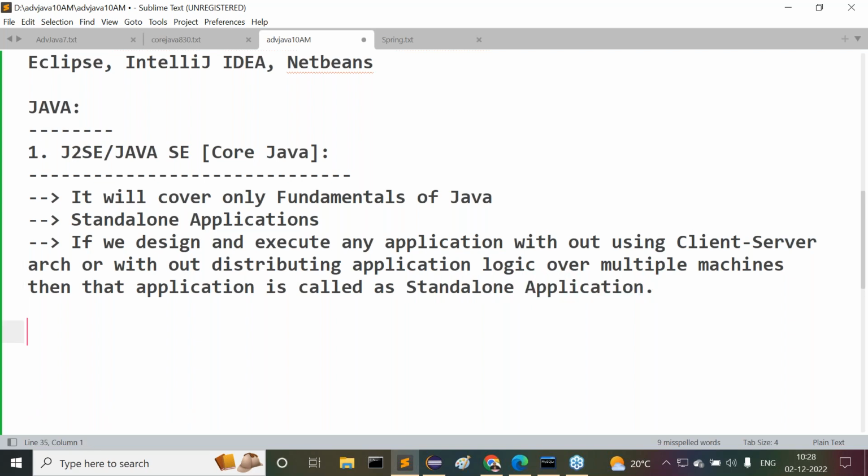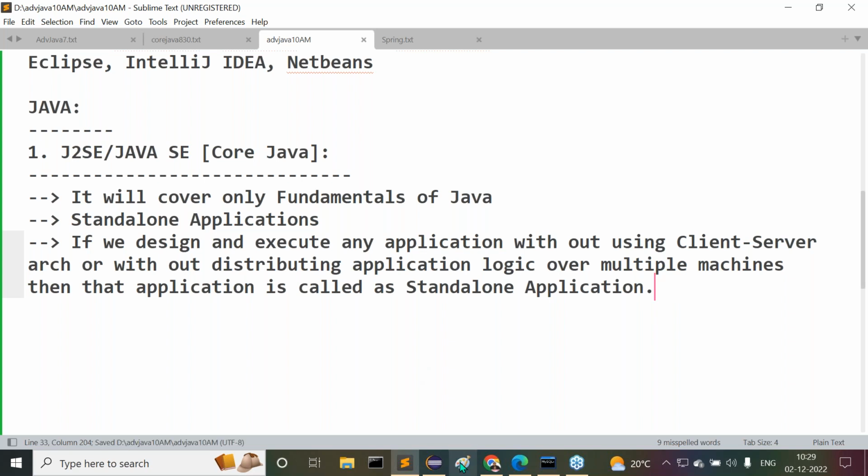Guys, observe carefully what I'm telling you now. If we design and execute any application without using client-server architecture or without distributing application logic over multiple machines, then that application is called a standalone application.